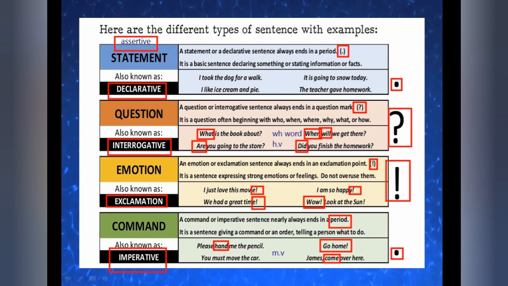So there are only four types. The first one is assertive, statement or declarative. Second one, question or interrogative. Third one, emotion or exclamatory sentence. And the last one, imperative or command sentences. But in the exam, if I have given you something for identification, you have to write down these words: declarative or assertive, interrogative, exclamatory or imperative. So don't forget. Now let's move on further.